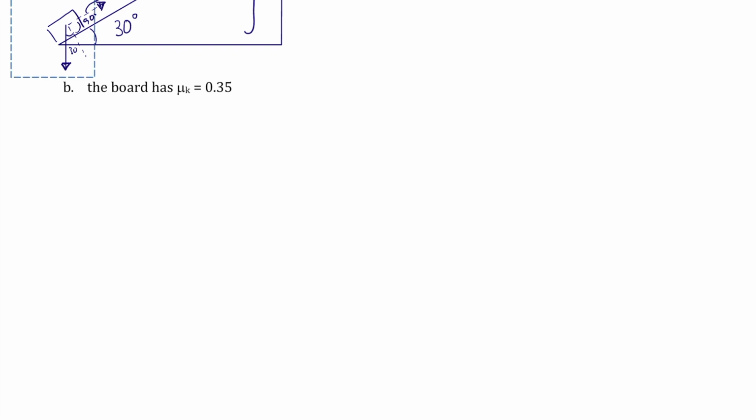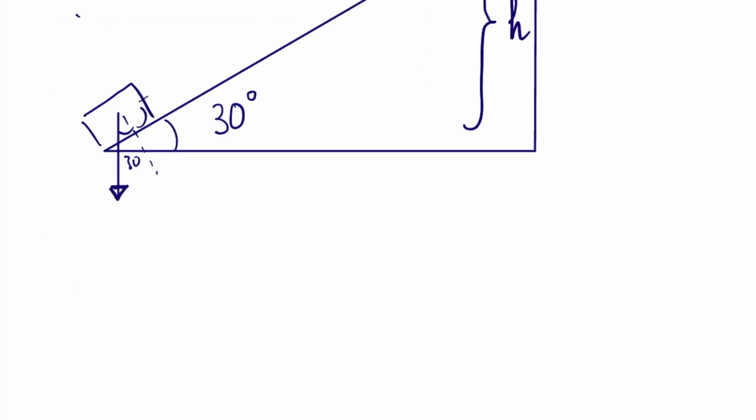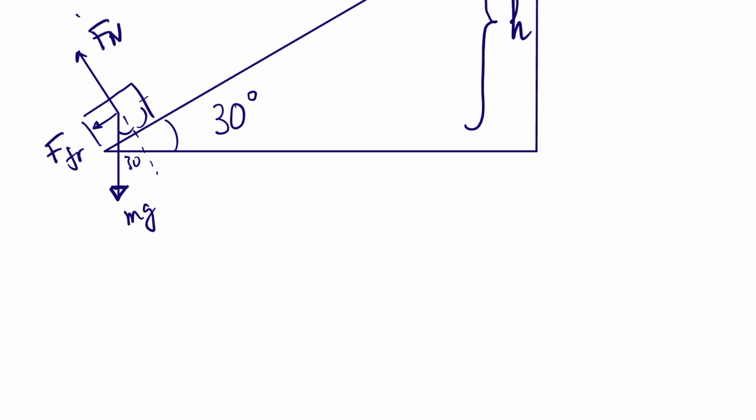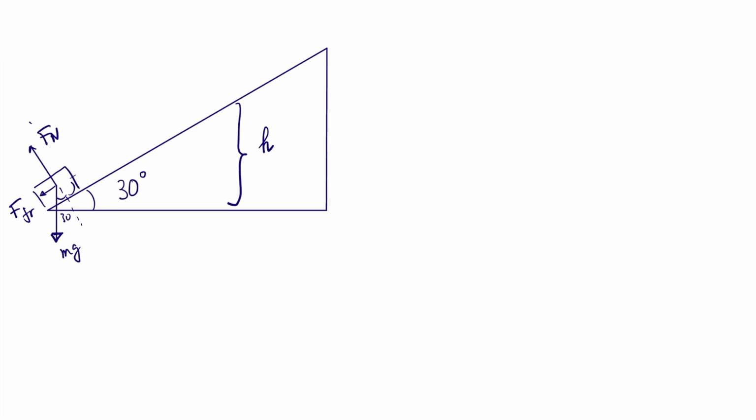If I'm solving B, I'm hoping you can predict that it's not going to slide as high, because on top of gravity, I now also have force of friction, which is that away. Normal, Fn, mg, and force of friction, which I will have to calculate this time. So the height is going to be slightly less than before because we're going to be robbed of mechanical energy due to friction. Again, I'm going to solve it two ways. You pick the one you like.